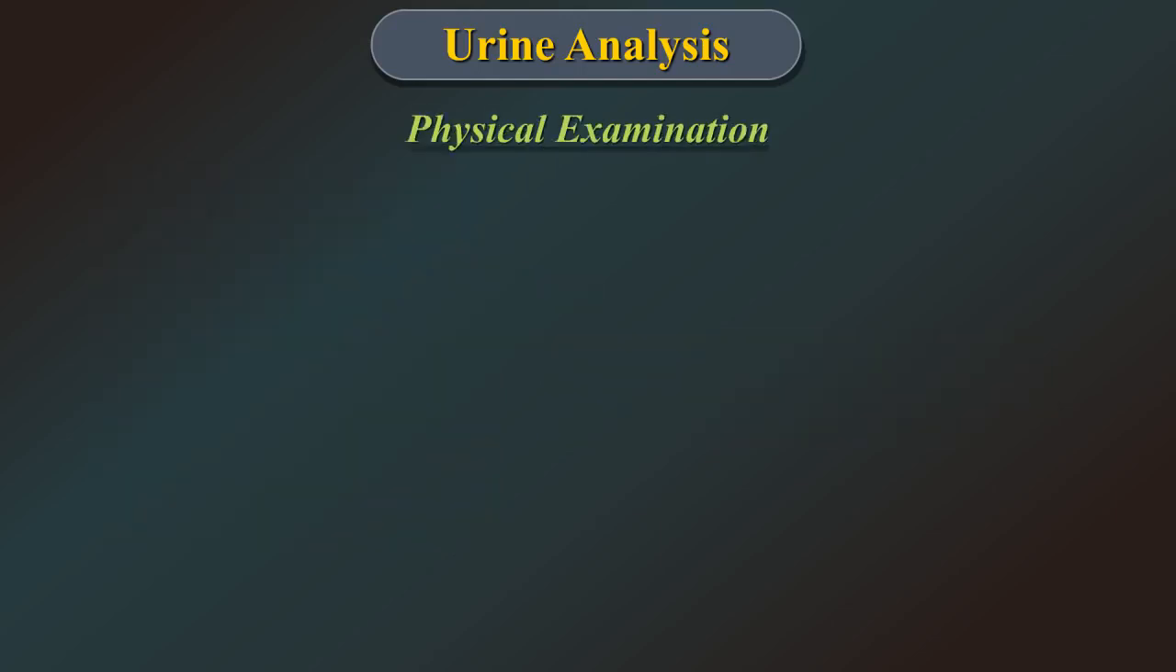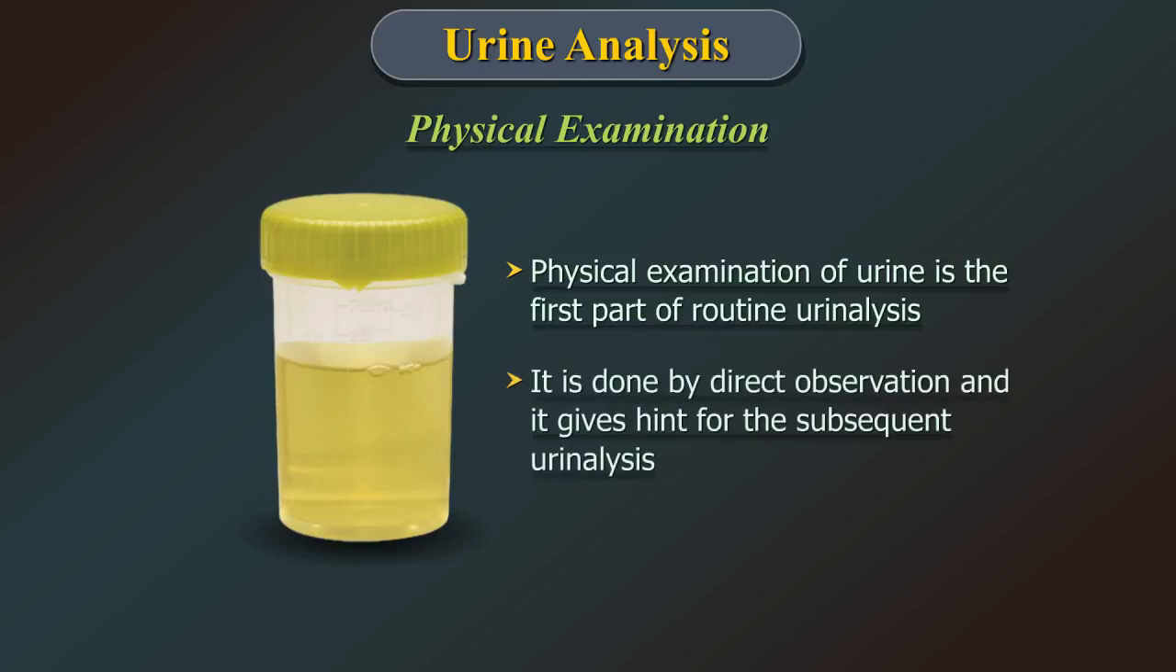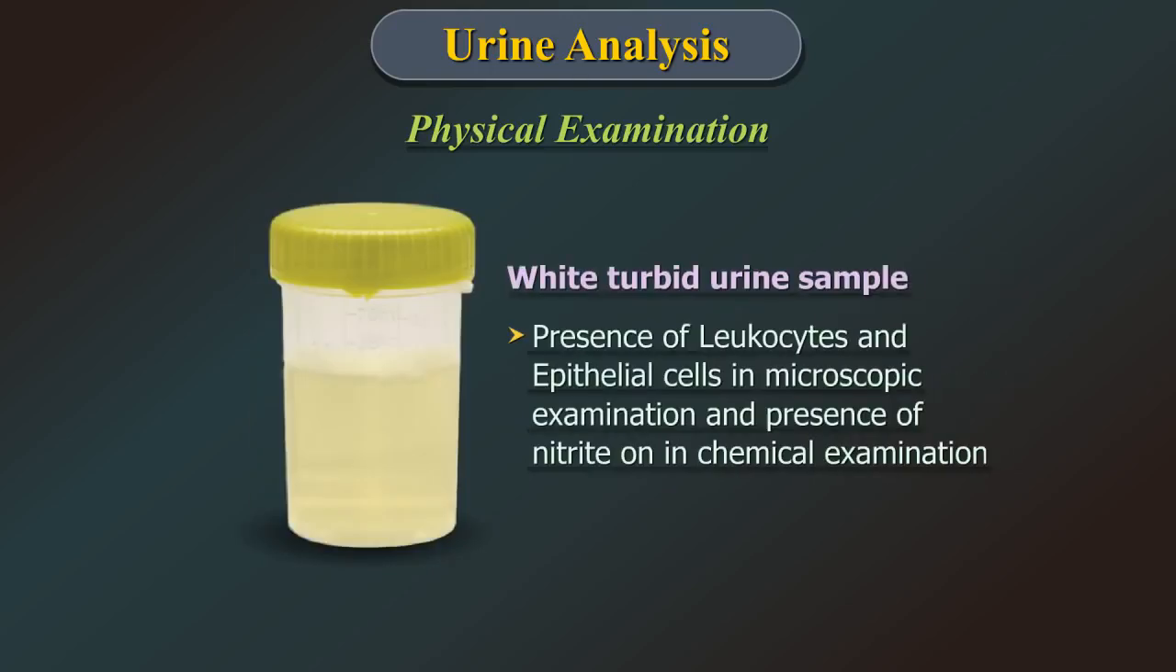Physical examination. Physical examination of urine is the first part of urine analysis. It is done by direct observation and it gives a hint for the subsequent urine analysis. For example, white turbid urine sample may suggest to the technician the presence of leukocytes, that is, pus cells, and/or epithelial cells in microscopic examination, and presence of nitrite on a chemical examination.